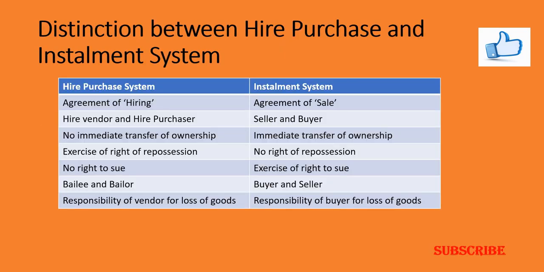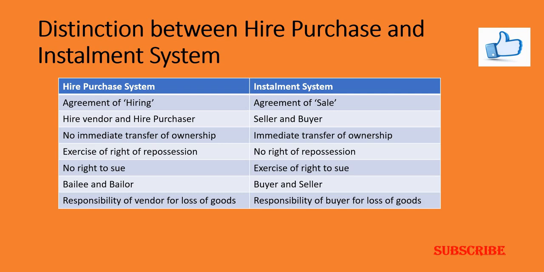Now let us make a distinction between a hire purchase and installment system. In case of the hire purchase system, the agreement is of hiring. Why is it called hiring? Because till the last installment is paid by the hire purchaser, the installments paid so far are considered as hire charges. Only when the hire purchaser pays the last installment, he will become the owner of such an asset.